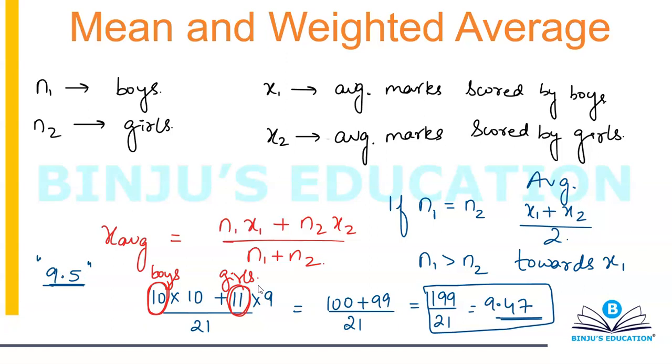This is a very, very, very important concept. You need to know this. Not the formula, this concept. If they are equal, then it's exactly in the middle. If n1 is greater, then it's towards x1. If n2 is greater, then it's towards x2. This is what you need to understand.